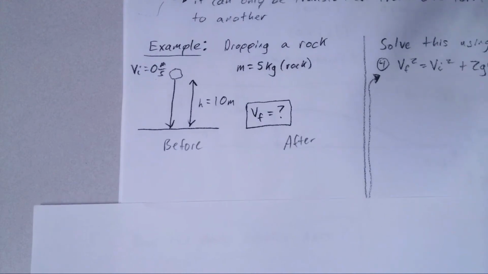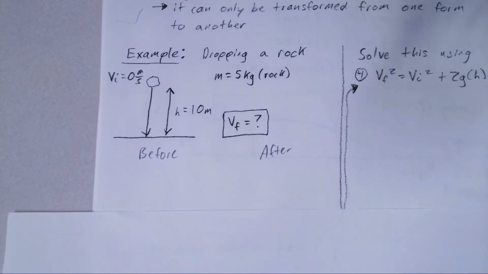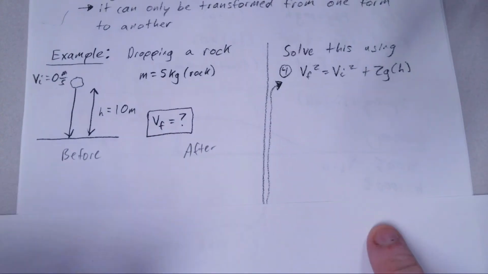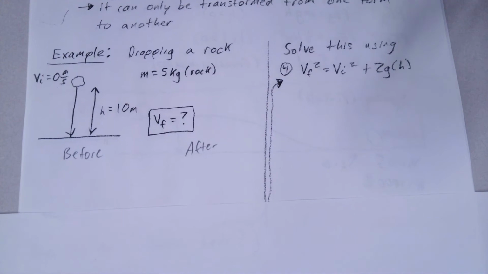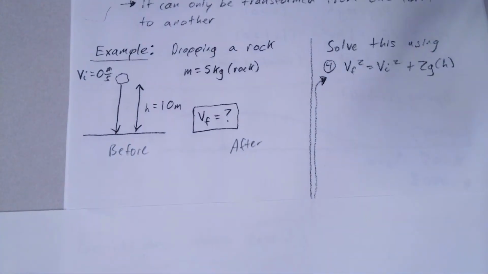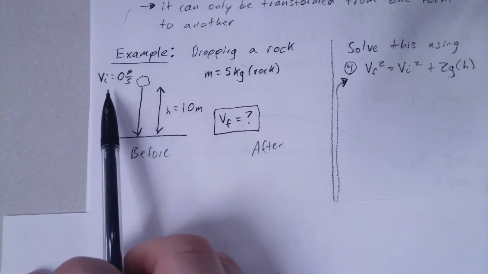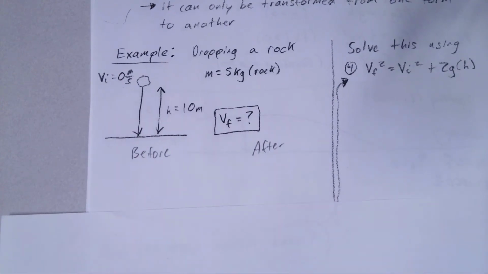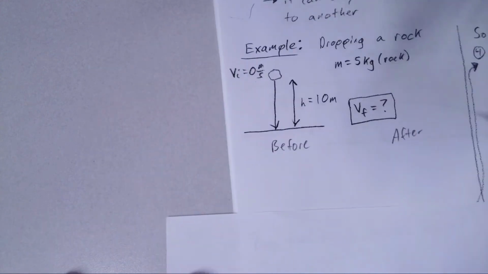We did this when we were doing the kinematics as well. When we were trying to figure out, even projectile motion, we were just concerned with how fast it was going in the beginning, how fast it was going in the end, what the time was in the beginning, what the time was in the end. We didn't really care about what was going on during, because we have information about the beginning and information about the end.